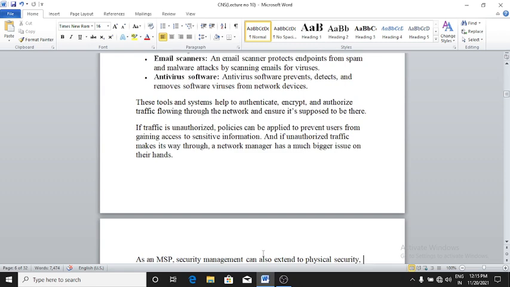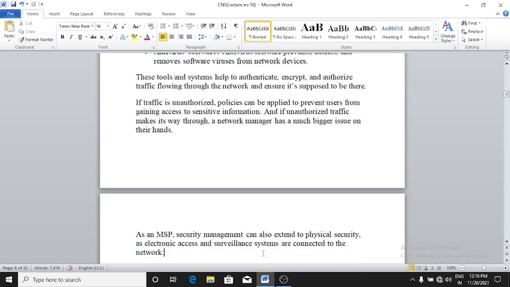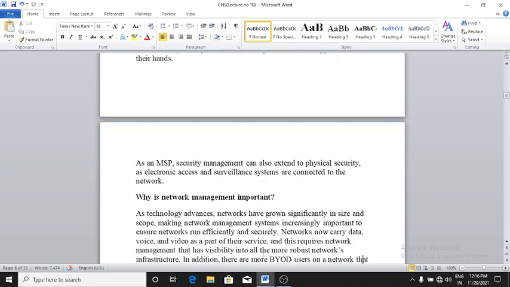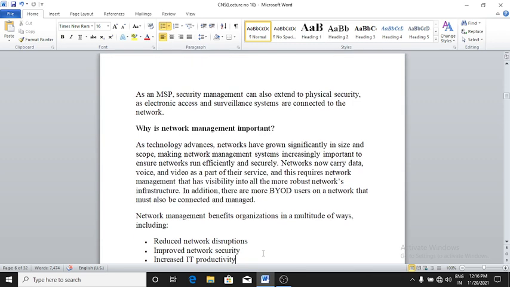sensitive information. And if unauthorized traffic makes its way through, a network manager has a much bigger issue on their hands, right? As an MSP, security management can also extend to physical security, and electronic access and surveillance systems connected to the network.